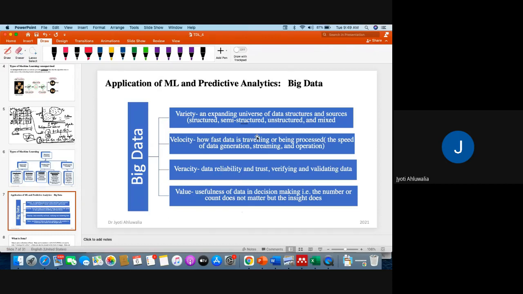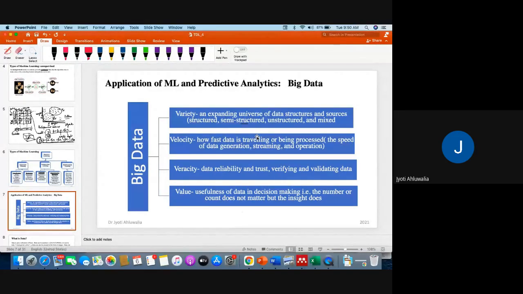Then what is velocity? How fast is data traveling or being processed? The speed of data generation, the streaming, the operations. So for example, you have credit cards, Visa card and MasterCard. People all over the world are using it. The speed at which the data is coming to the server of MasterCard or Visa card, that would be the velocity. Or millions of people are watching Netflix. Which movie are they watching? All that is getting to the server of Netflix, right? People are uploading photographs on Facebook. People are doing shopping on Amazon. All the data that is coming to the Amazon or Facebook servers, all that is the velocity. How quickly, how fast the data is coming.